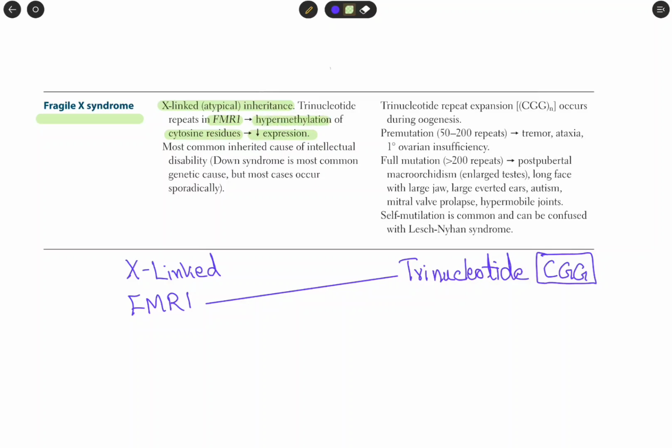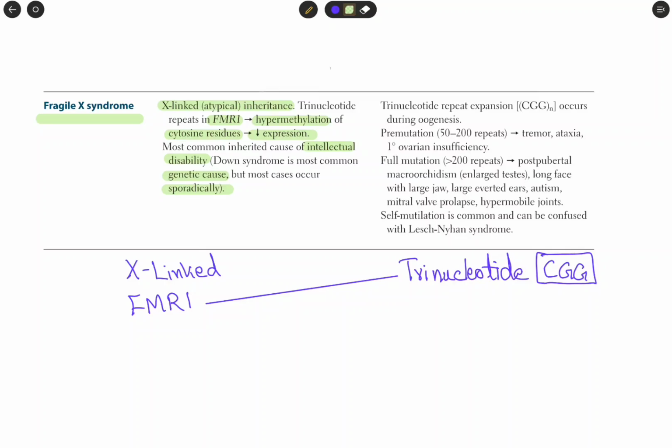It is the most common inherited cause of intellectual disability. Down syndrome is the most common genetic cause, and Fragile X is the most common inherited cause of intellectual disability. So Fragile X syndrome and Down syndrome both cause intellectual disability. But some cases occur sporadically, meaning not inherited.